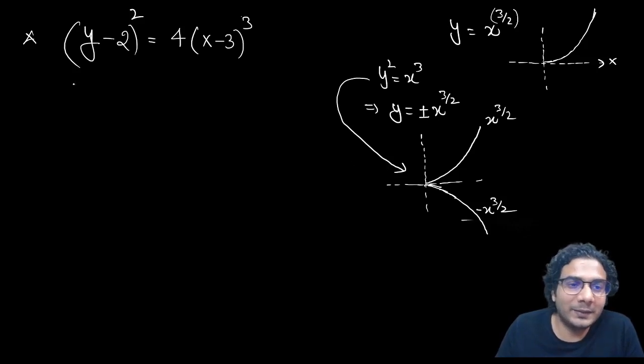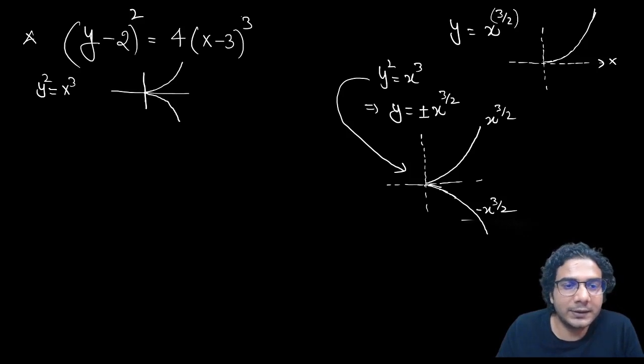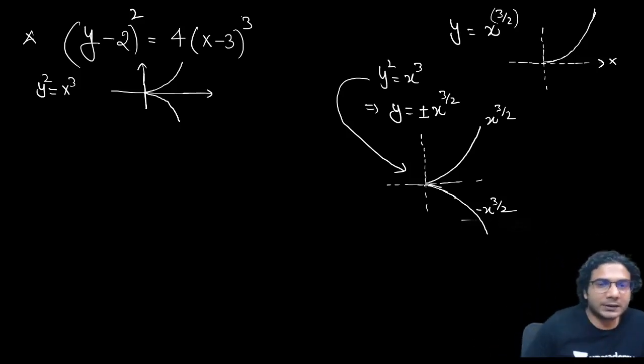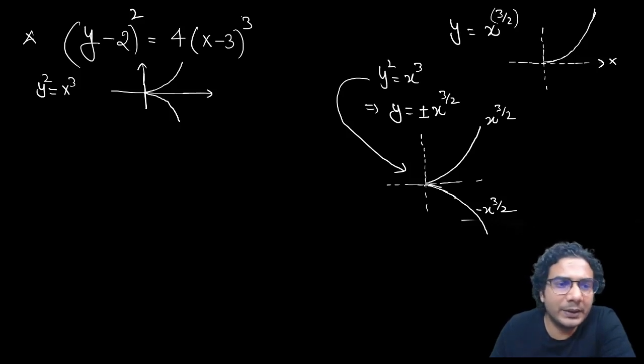Okay, so that is the base graph, y square is equal to x cube. The graph of this function is like this, both the parts. It is not a function. Anyways, whatever the relation is, we need to plot it. Got it? Now see, it's very simple.